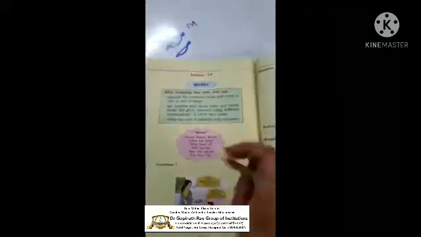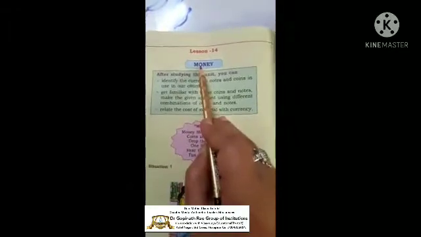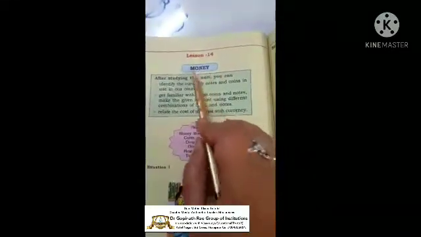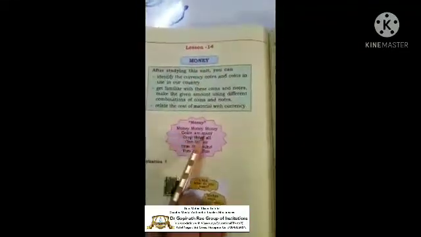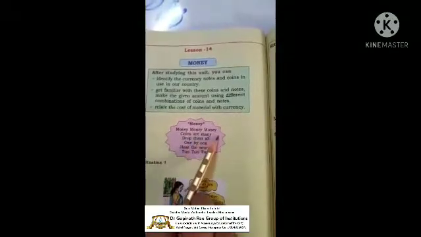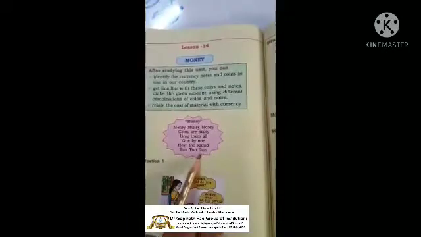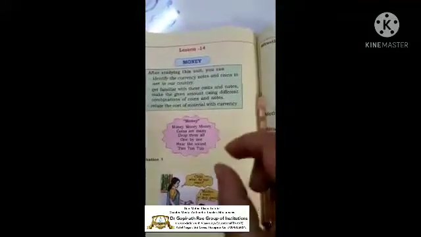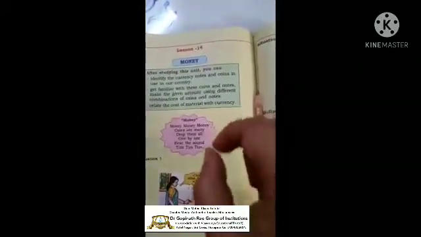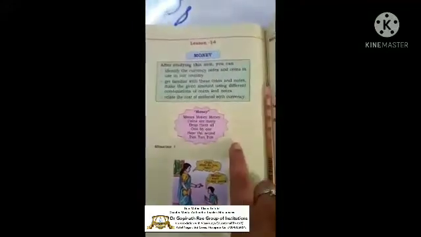So next, what is there? Lesson number 14 is money. So what is meant by money? Money means rupees here. Money, money, money, coins are many. Drop them all one by one. Hear the sound ton ton ton. See, if you drop a coin, we can hear the sound of ton ton ton. Yeah, try it at your home.